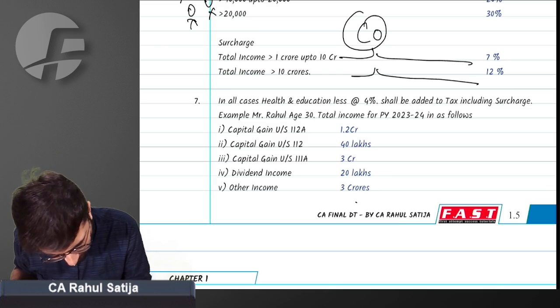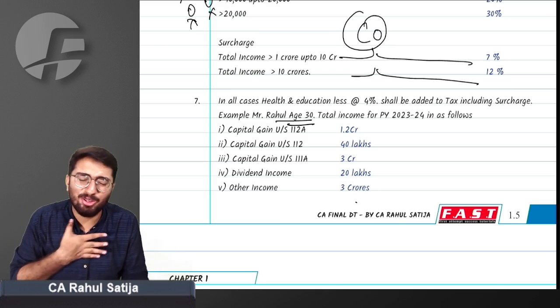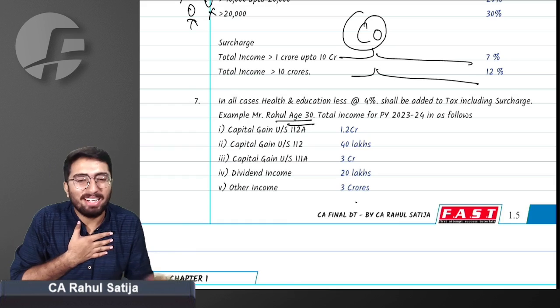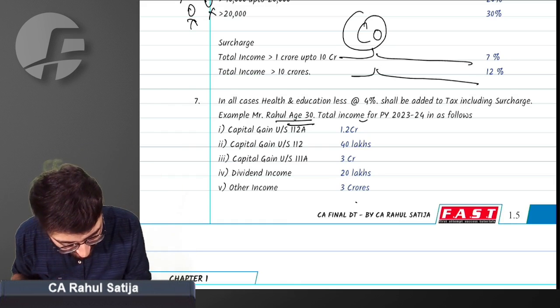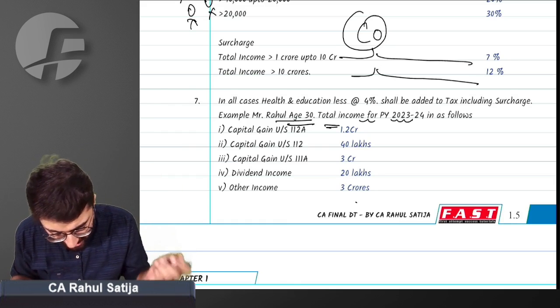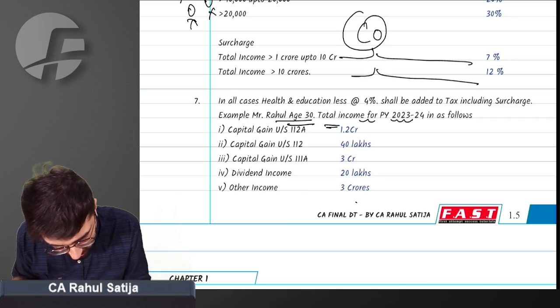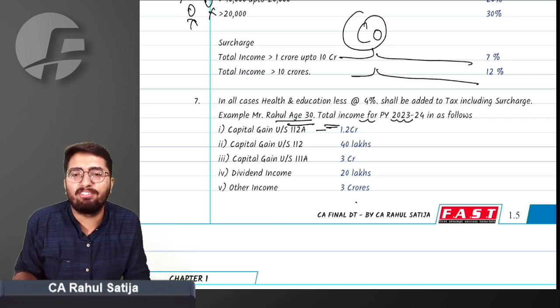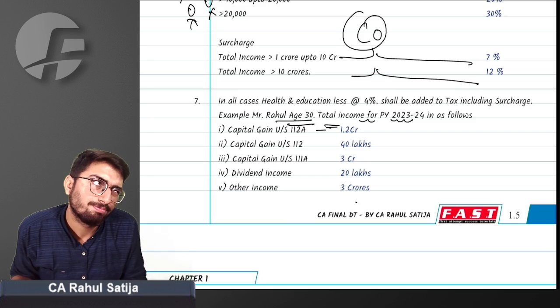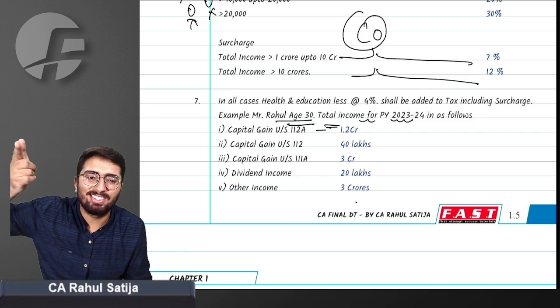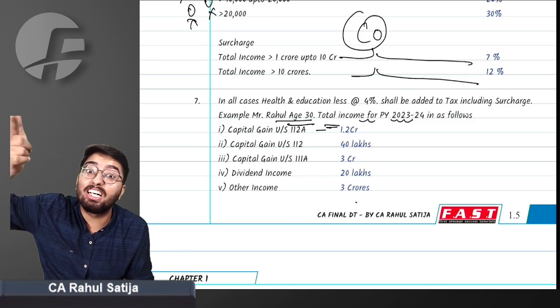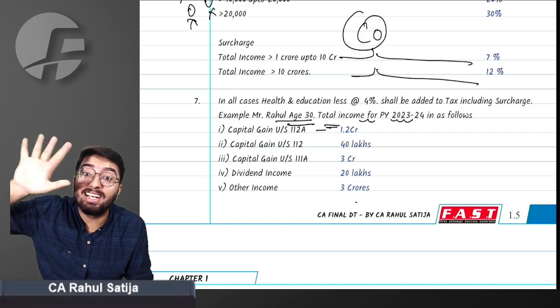Mr. Rahul, age 30. Oh my God, do I look like 30? But I have given it. Previous year 2023-24, total income is as follows. Long-term capital gain under 112A on listed equity shares, taxed at 10% over and above 1 lakh rupees.